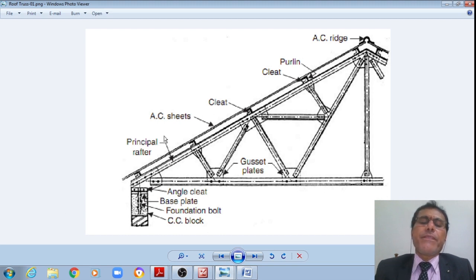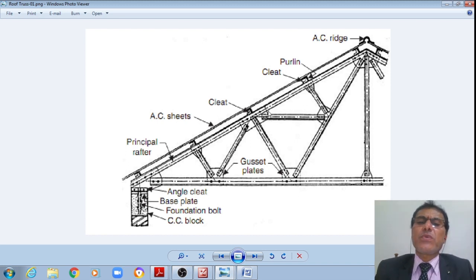The principal rafter is the main compression member running from the ridge point to the eaves point. Similarly, at the bottom, a member runs from one eaves point to the other, which is called the principal tie.